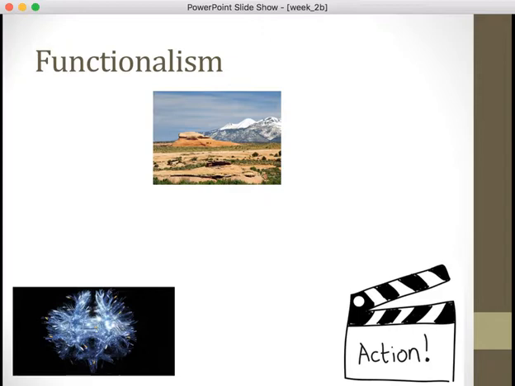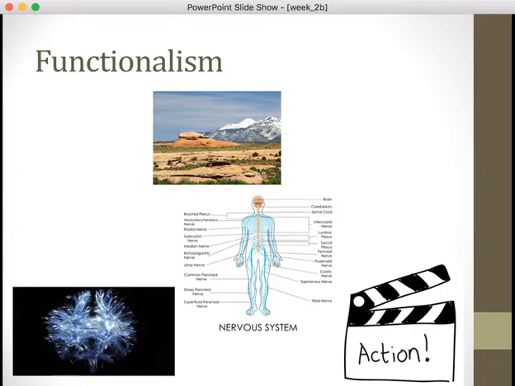So the mind is the thing that makes sense of how our thoughts interact with our environment and then allow us to take actions. And for most human beings, this involves a central nervous system.